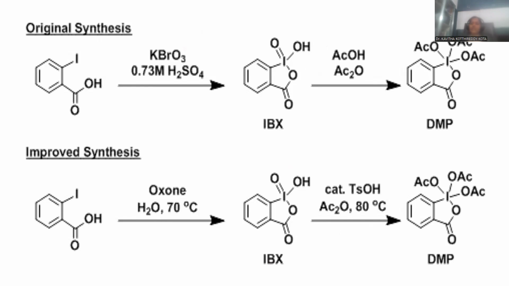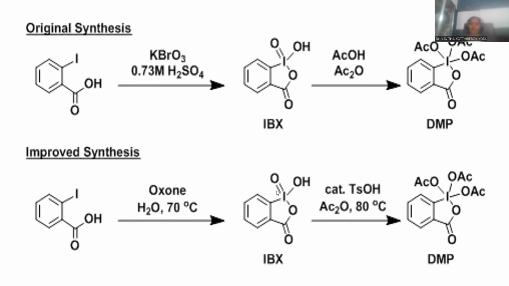Research never ends. Rather, it always flourishes with a new kind of investment, investigation, involvement, and improvement as well. That is the reason why I am going to treat ortho-iodobenzoic acid with a new reagent, oxone. Even water is required for this reaction, and there is no need to go for the hard chemicals. A temperature of 70 degrees centigrade is sufficient to make this cyclic complex.